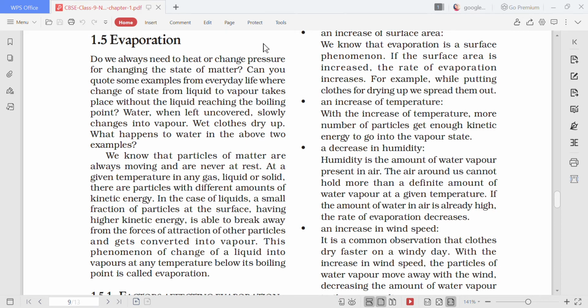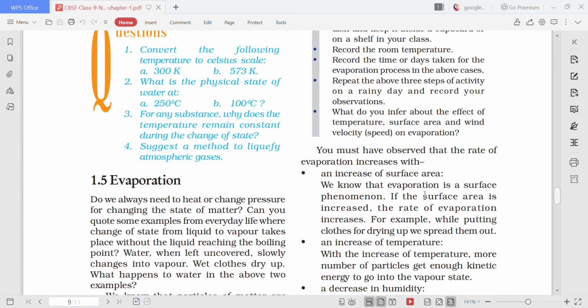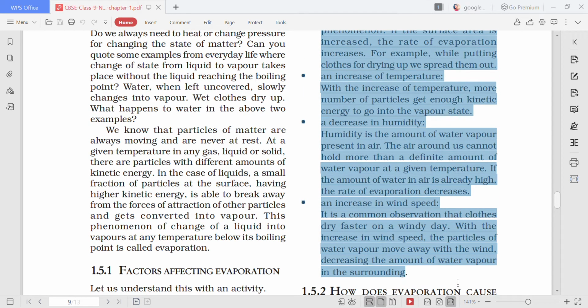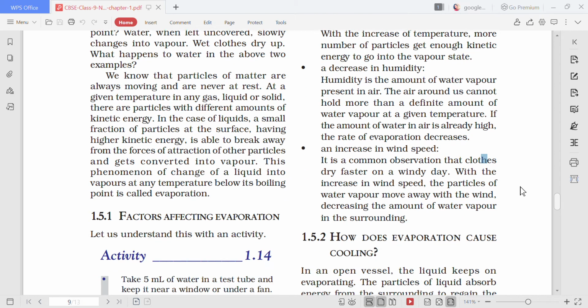Again, I'm repeating: what are the factors which affect the rate of evaporation, and these are the answer. You will start your answer from here. I'm highlighting so that you do not get confused till here. This is the answer. Okay, now let's move on further.